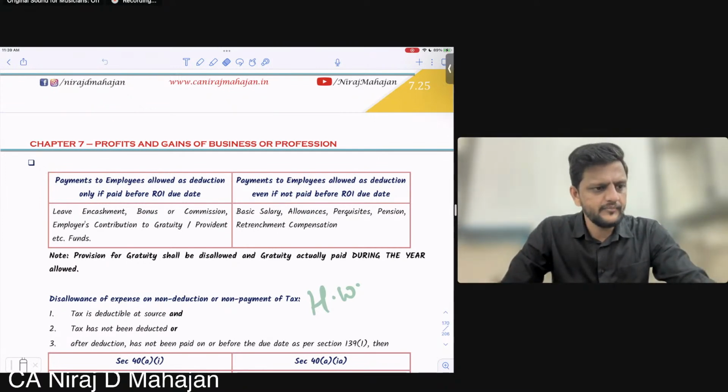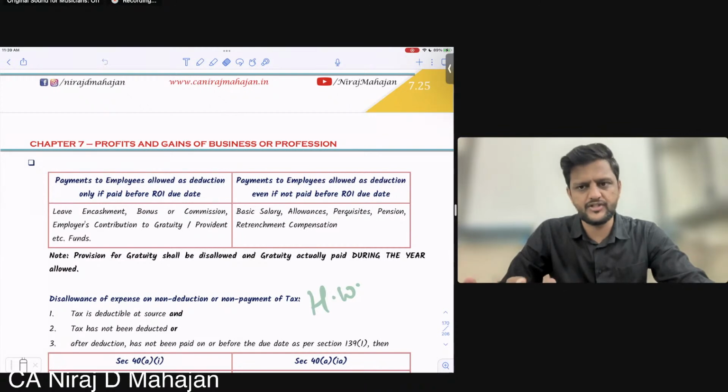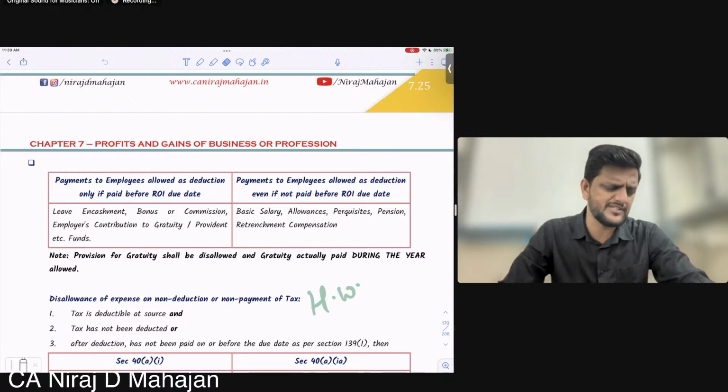Then, 30, expenses towards building. I'm just using the very short form right now, okay? Expenses towards building. 31, plant and machinery and furniture, those expenses, obviously revenue in nature. 32, depreciation. 35, we have covered scientific research, 35AD specified business. Then we have also covered 35D, amortization of preliminary expenses.